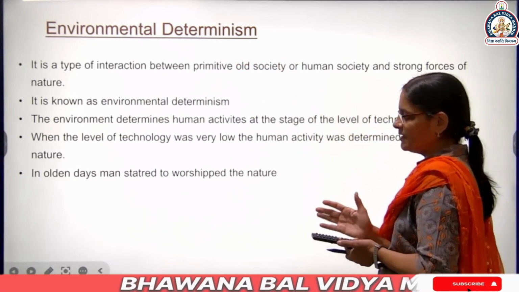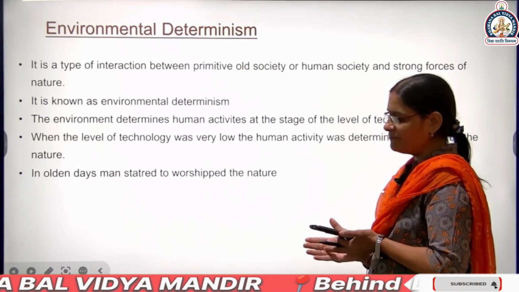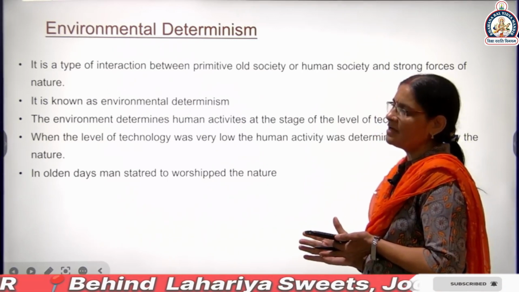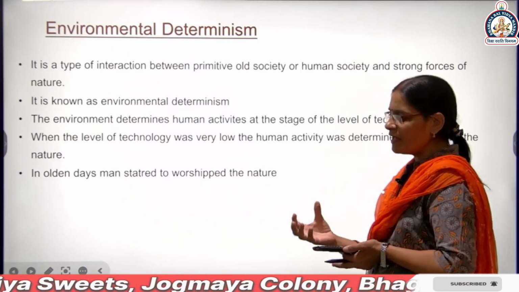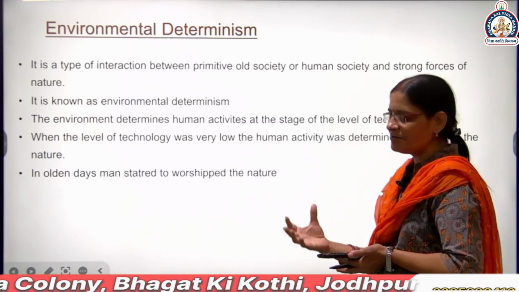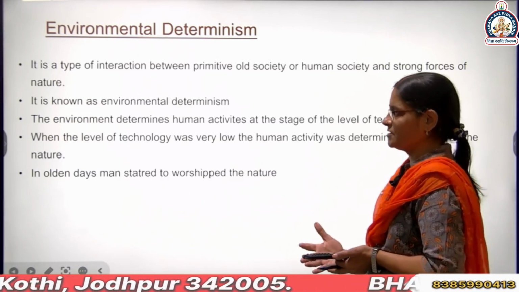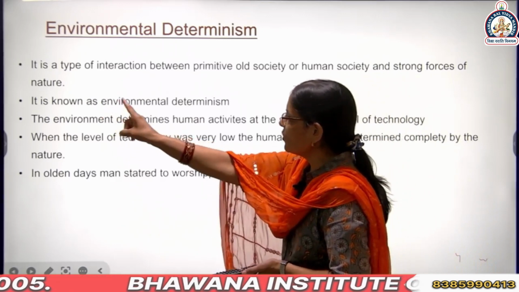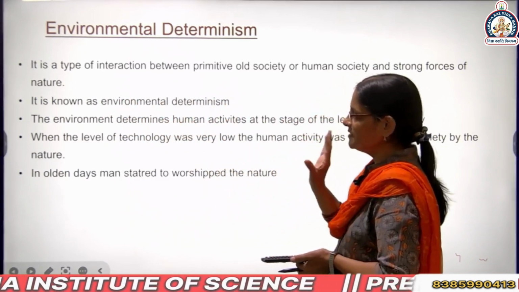For example, for rainfall, we depend only on nature. We have no occupation, we have no means for water. It is known as environmental determinism.